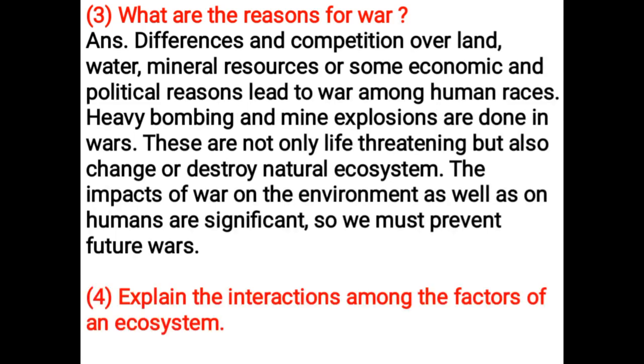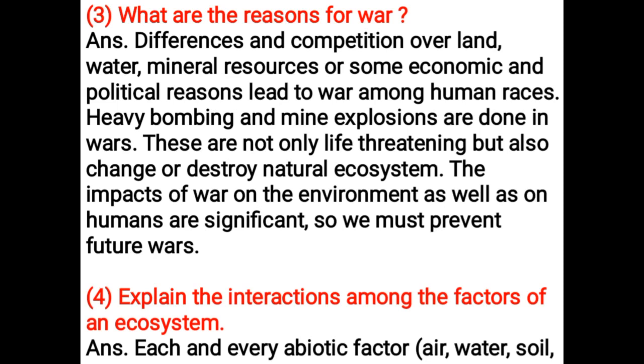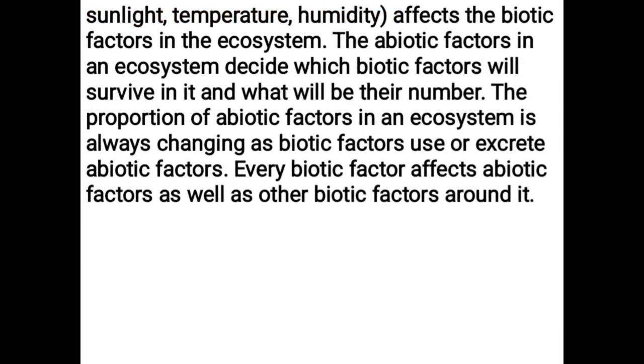Explain the interactions among the factors of an ecosystem. Each and every abiotic factor, air, water, soil, sunlight, temperature, humidity, affects the biotic factors in the ecosystem. The abiotic factors in an ecosystem decide which biotic factors will survive in it and what will be their number. The proportion of abiotic factors in an ecosystem is always changing as biotic factors use or excrete abiotic factors. Every biotic factor affects abiotic factors as well as other biotic factors around it.